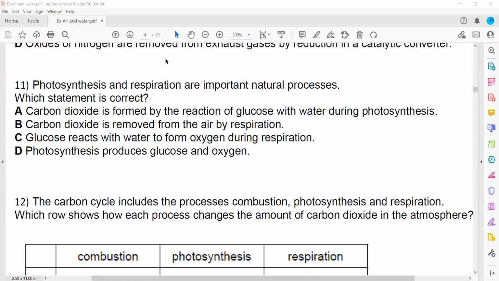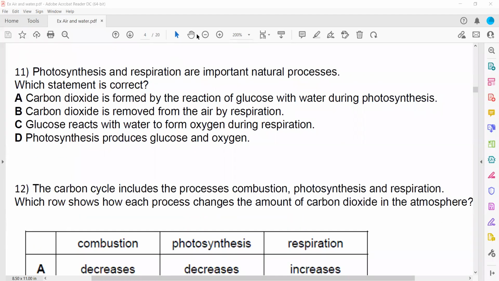In question 11, photosynthesis and respiration are important natural processes. Which statement is correct? Carbon dioxide is formed by reaction of glucose with water. No, that is a reaction of glucose with oxygen. Carbon dioxide is removed from air by respiration.